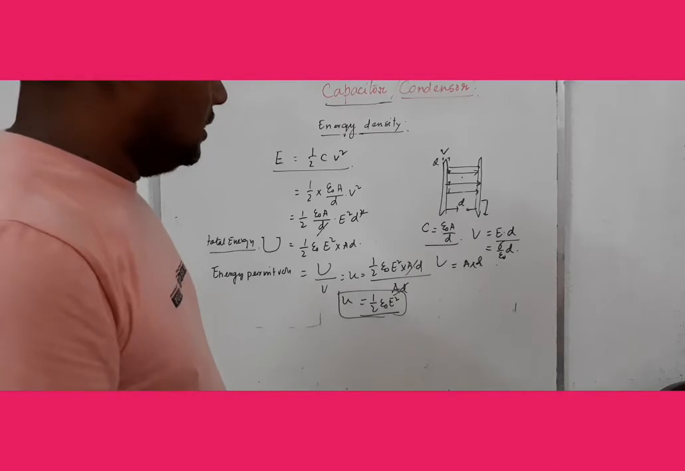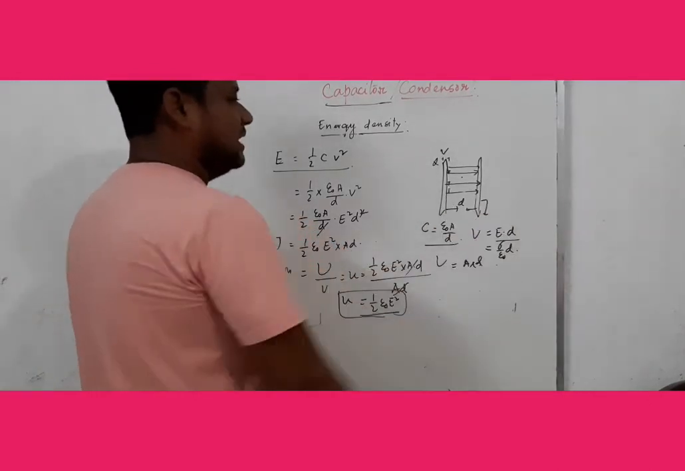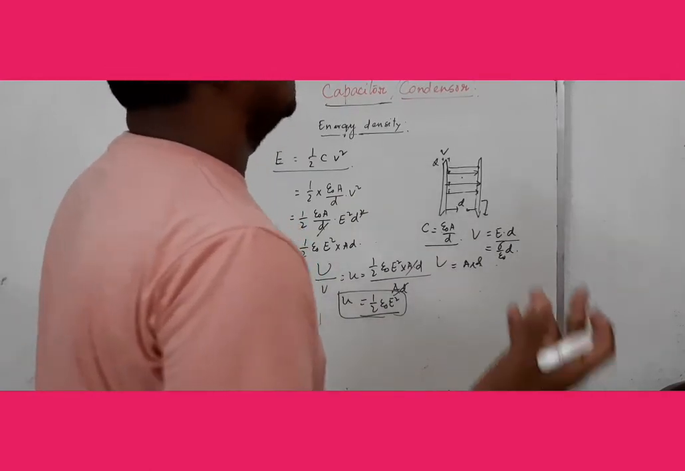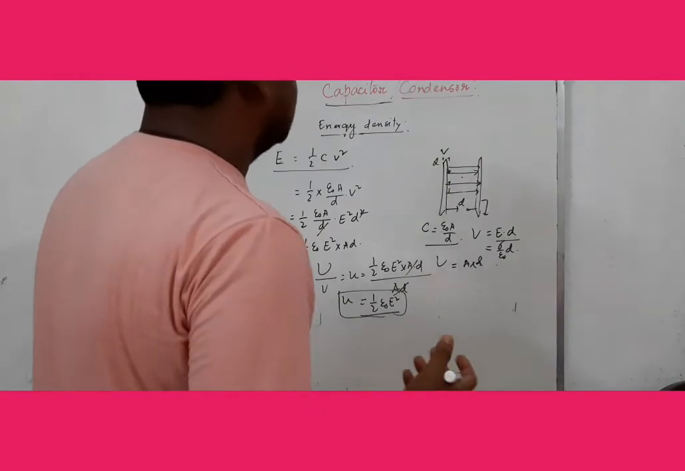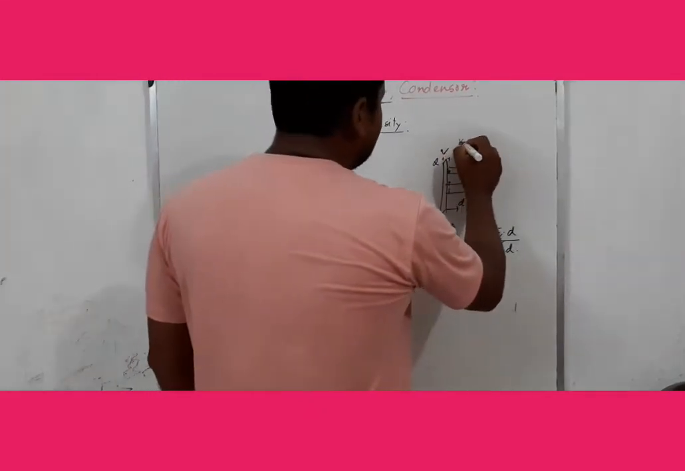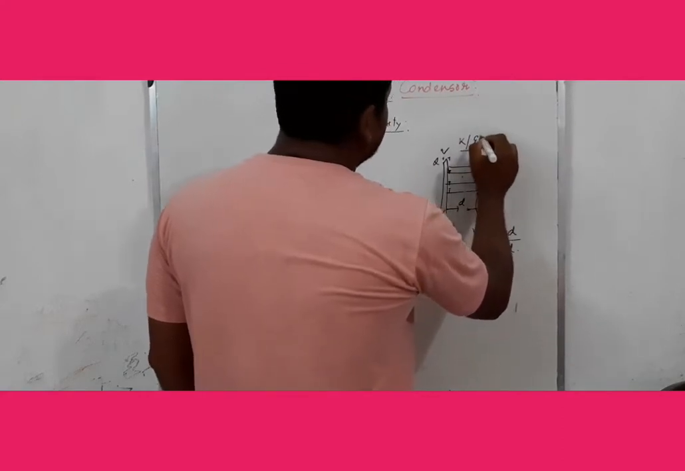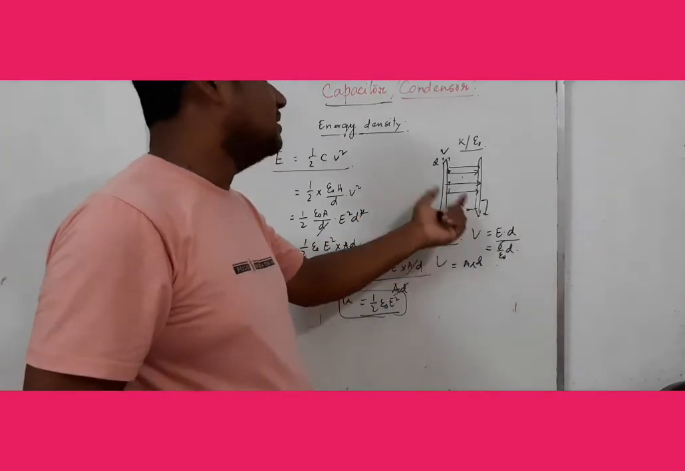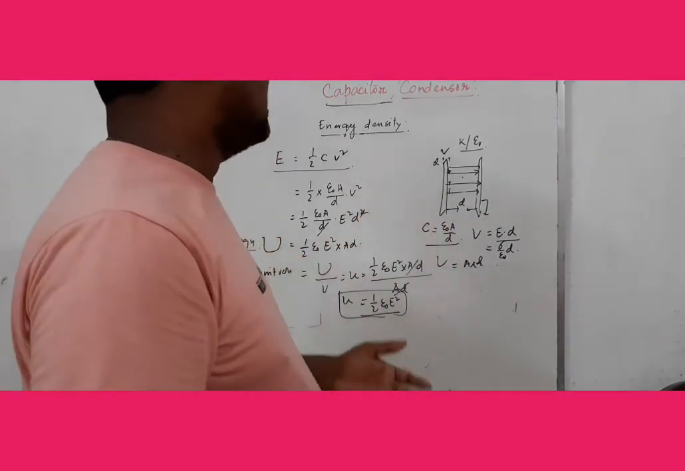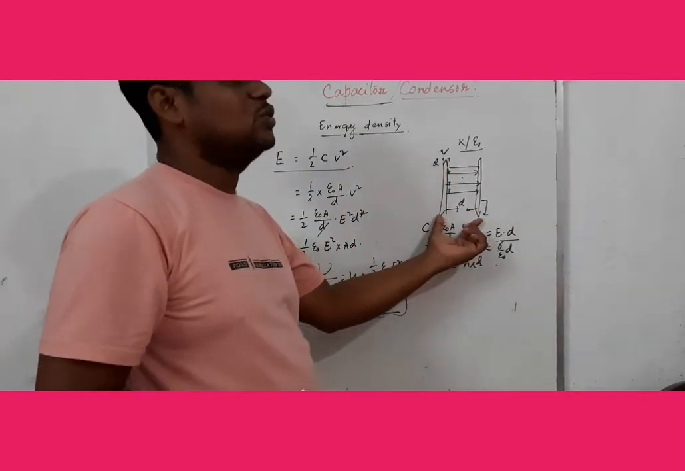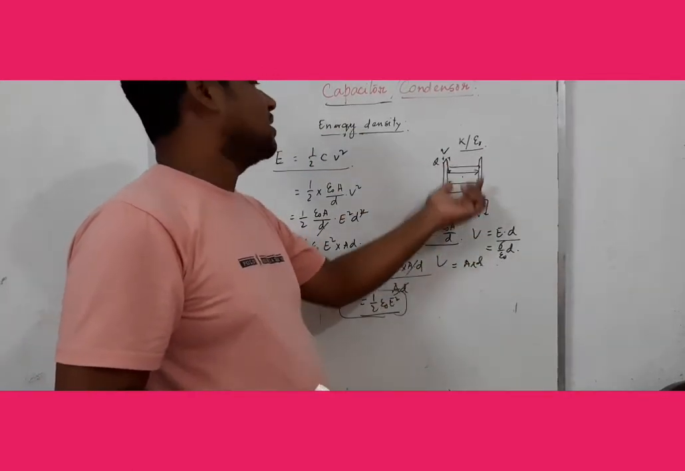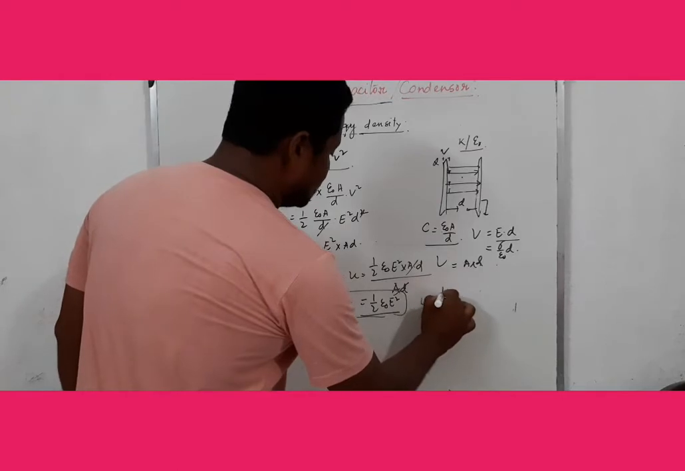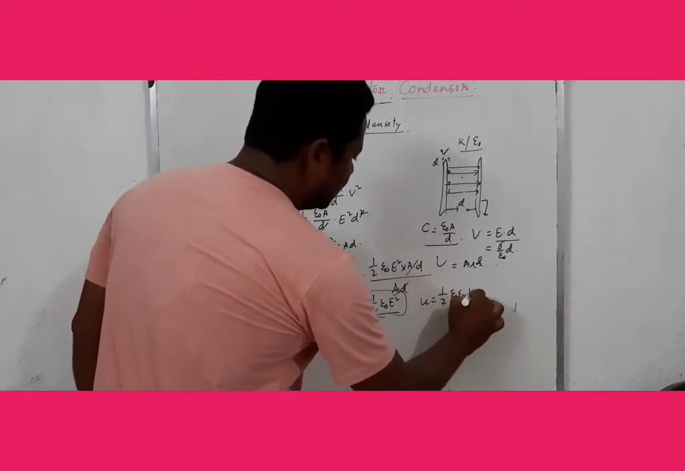Now, if the gap between the two plates is filled with a dielectric material like water, alcohol, glycerin, and the dielectric constant is K or relative permittivity is epsilon R, then what will be the energy density? You have to calculate. If some dielectric material is poured into the gap between the two plates, then what will be the energy density? Then energy density will be u equal to half epsilon 0 epsilon R into E square.